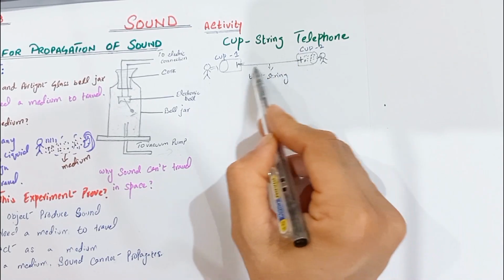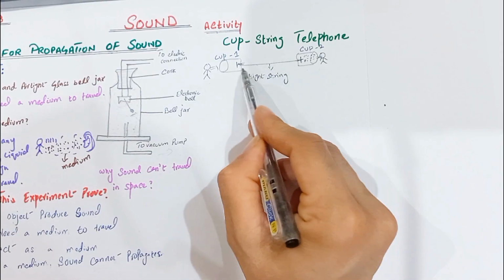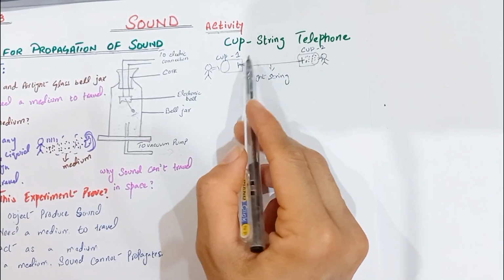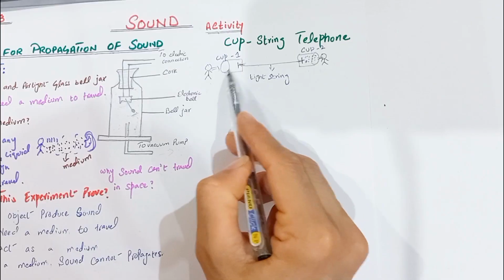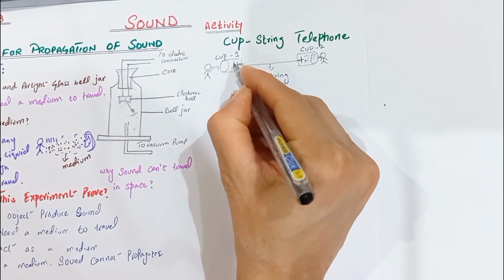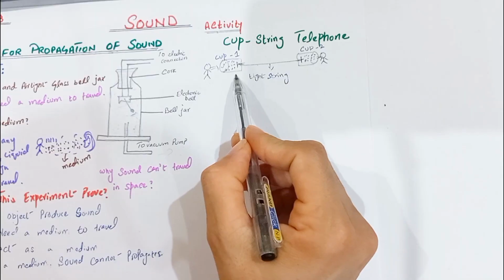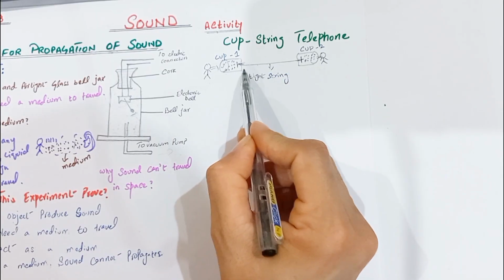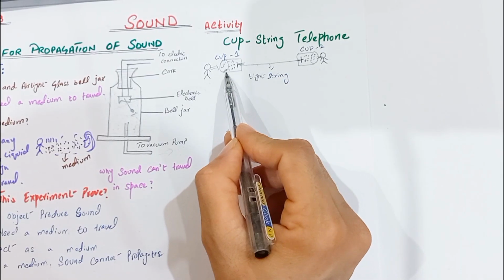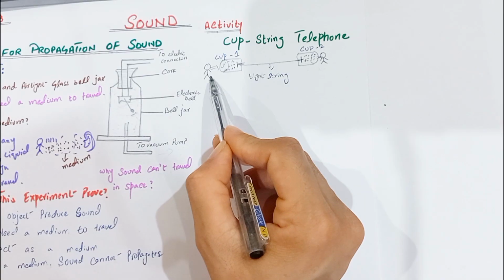Because the string is pulled tight, these vibrations travel along the string. At the other end, the second cup vibrates. When the second cup vibrates, these vibrations also create sound waves inside the second cup, and these sound waves can be heard by your friend clearly.